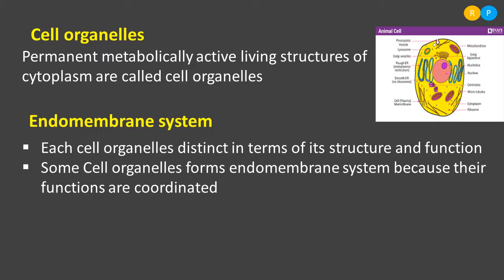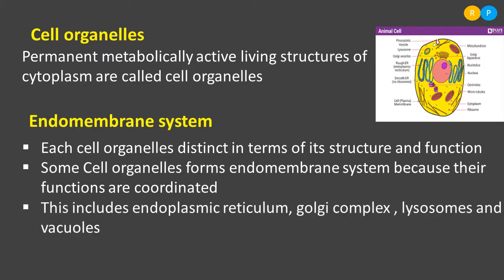When the functions of a number of cell organelles are coordinated, that means when functionally one or more cell organelles are closely linked with one another, such a system is known as the endomembrane system. The cell organelles forming the endomembrane system are the endoplasmic reticulum, the Golgi complex, lysosomes and vacuoles. Clear? These are a few examples of membrane bound cell organelles.